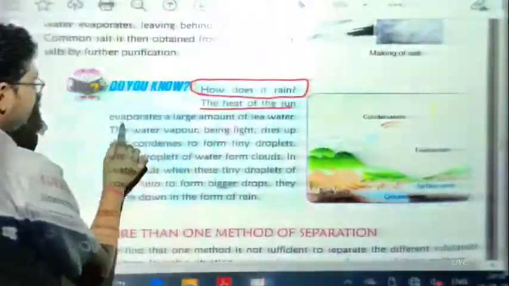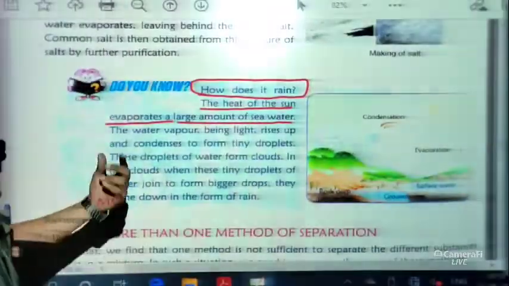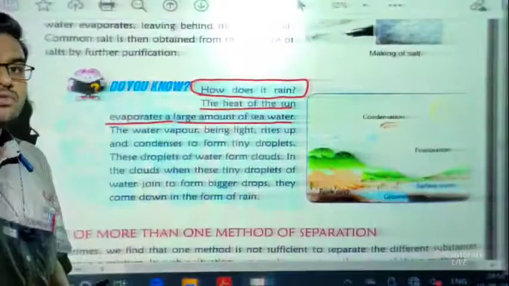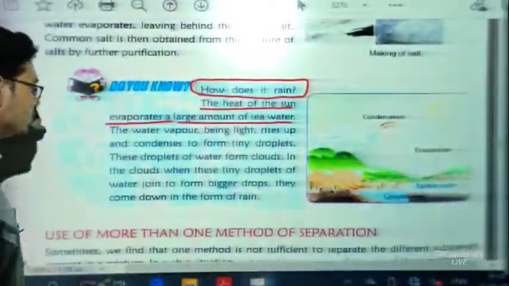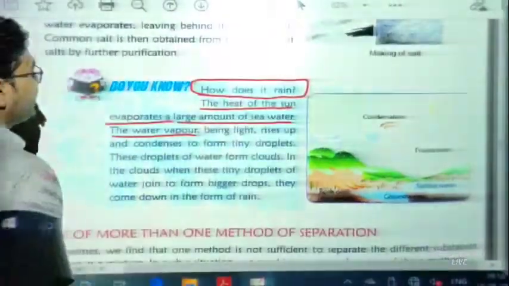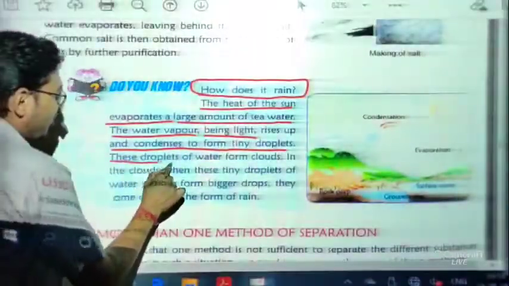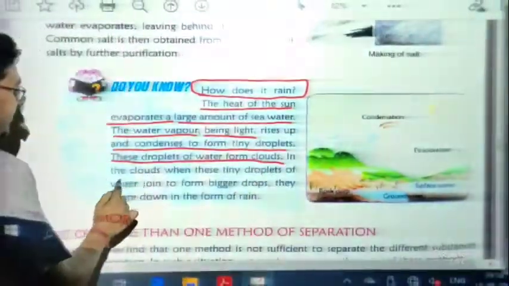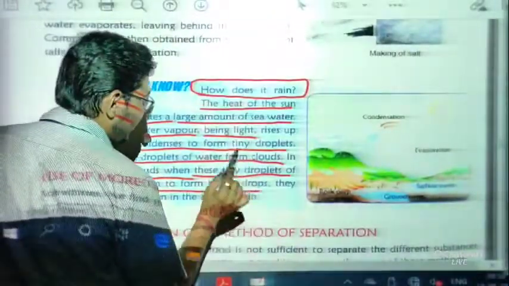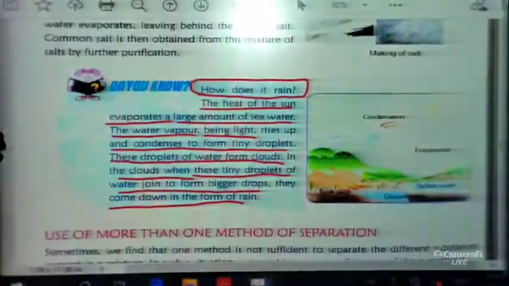The heat of the sun evaporates a large amount of seawater, which means a large amount of water vapor will be produced. The water vapors, being light, rise up and condense to form tiny droplets. These tiny droplets of water form clouds, and when they join to form bigger drops, they come down as rain.